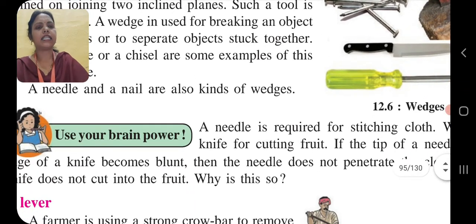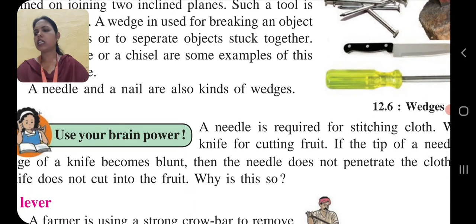A needle is required for stitching cloth. We use a knife for cutting fruit. If the tip of a needle or the edge of a knife becomes blunt, the needle doesn't penetrate the cloth and the knife doesn't cut into the fruit.